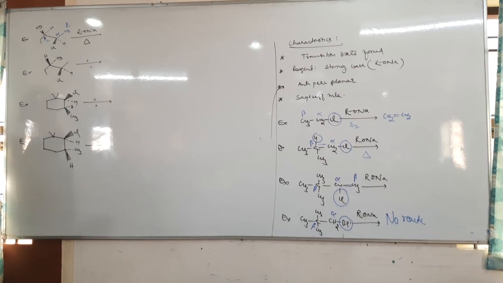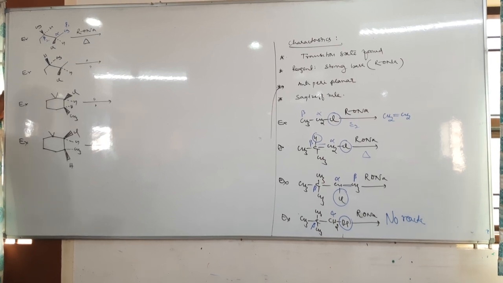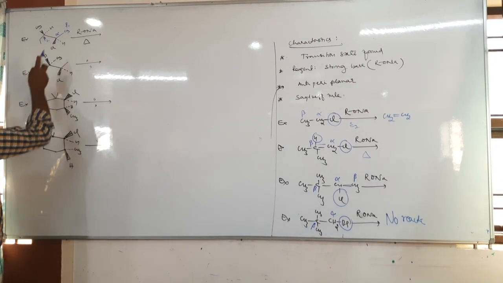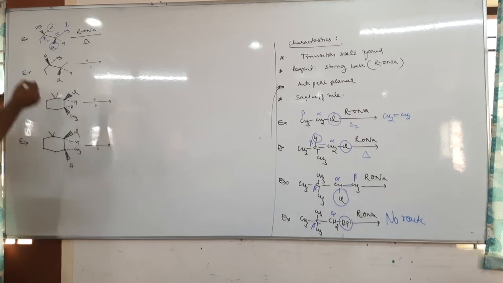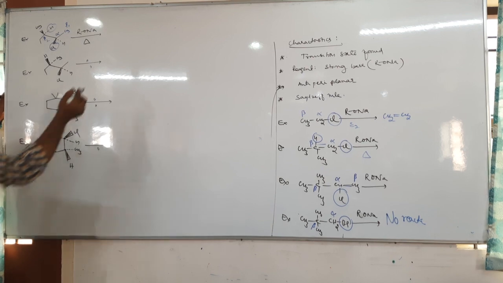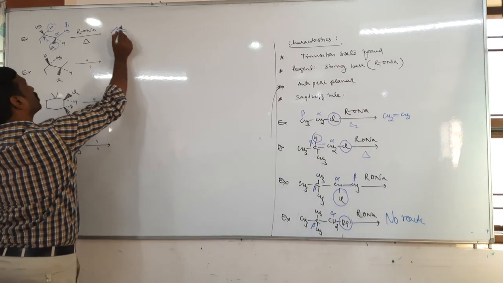But now tell me whether this reaction is possible or not. Possible. Why? Chlorine is above the plane and hydrogen is below the plane. Anti-periplanar, no? So therefore the reaction is possible. Then the pi bond comes here.